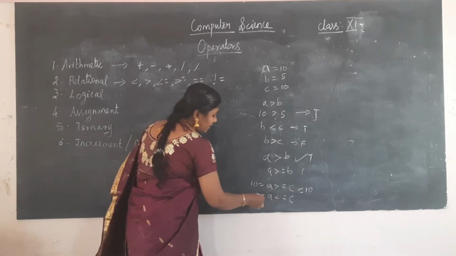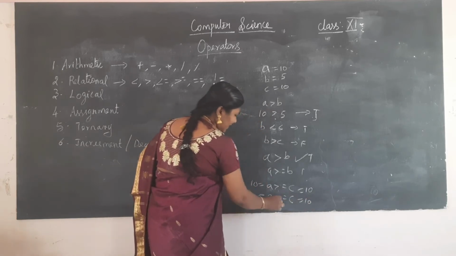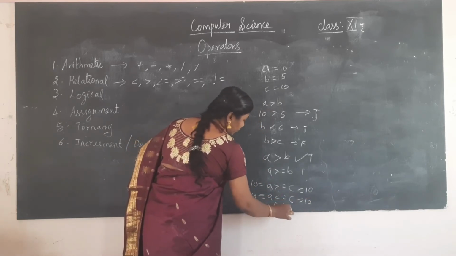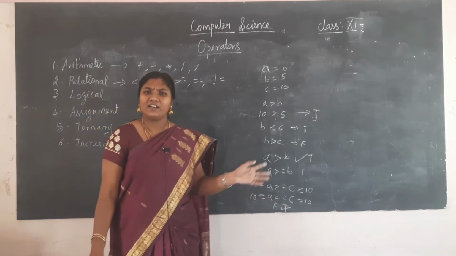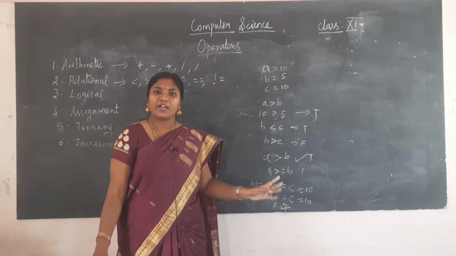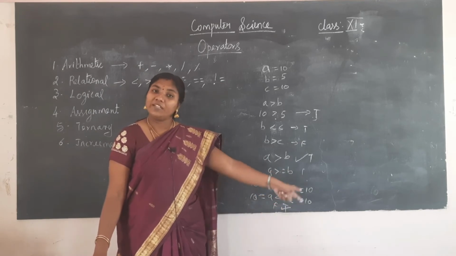Here also, what value does a have? We are having 10 and c is also having 10. Checking less than, false; checking equal to, true. So the condition is true. a less than c: both have equal values, so we cannot say less than, the condition is false. Checking equal to, the condition is true. Okay, so but what will be the output for me?